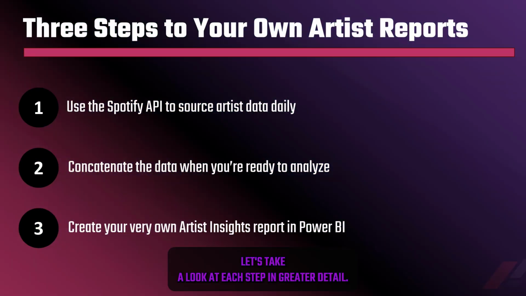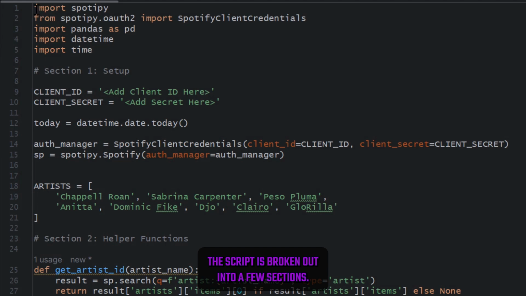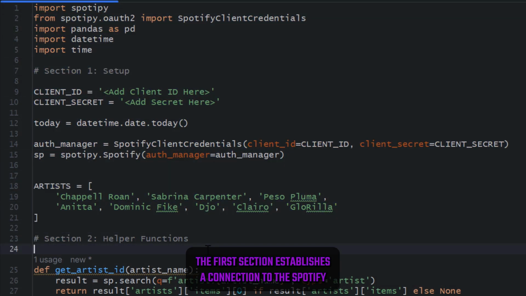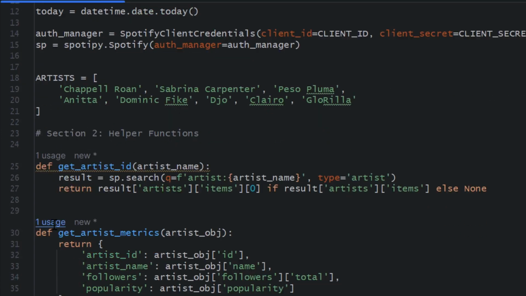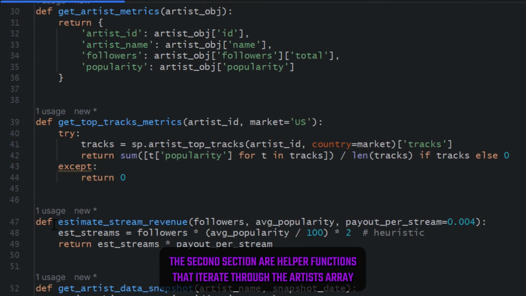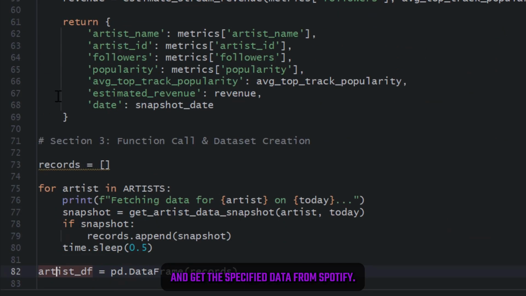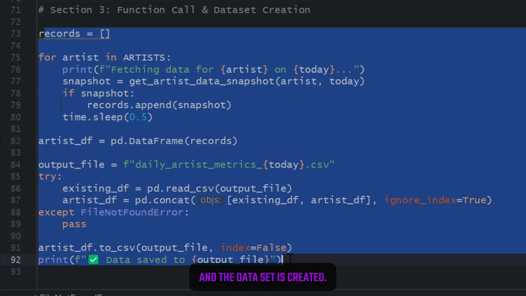Let's take a look at each step in greater detail. The first step is a Python script. The script is broken out into a few sections. The first section establishes a connection to the Spotify API using your developer token and secret. The second section is helper functions that iterate through the artist's array and get the specified data from Spotify. The final section is where the helper functions are called and the dataset is created.